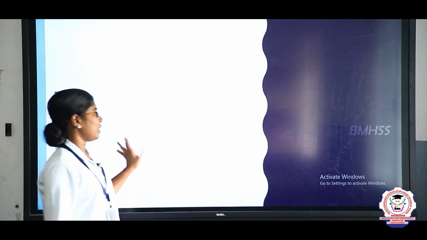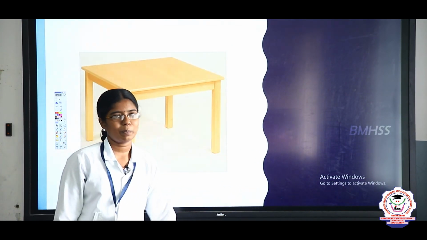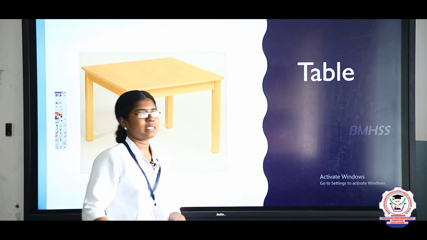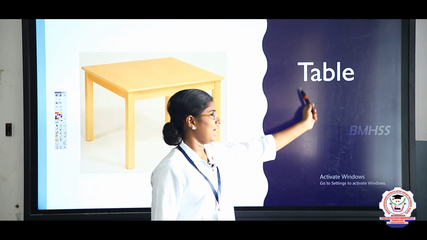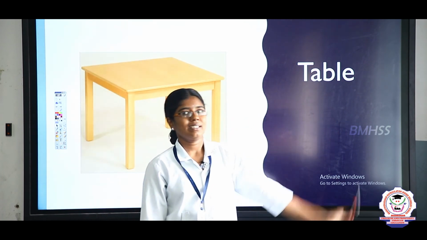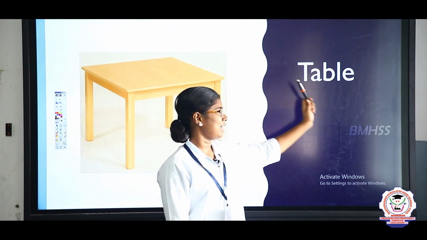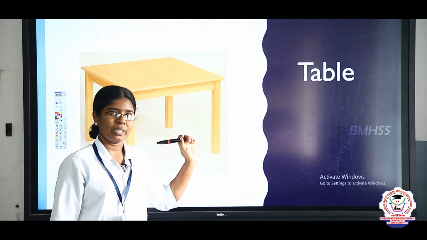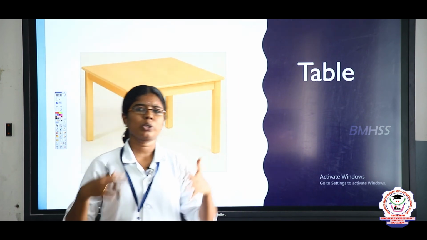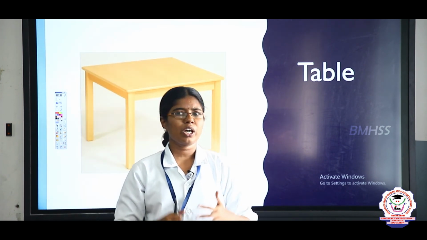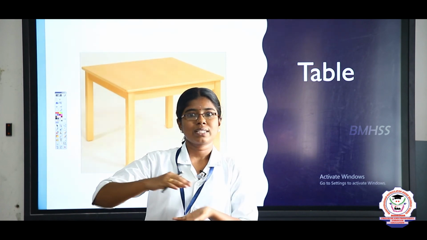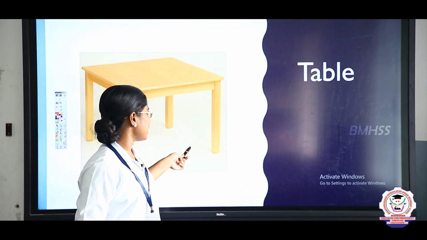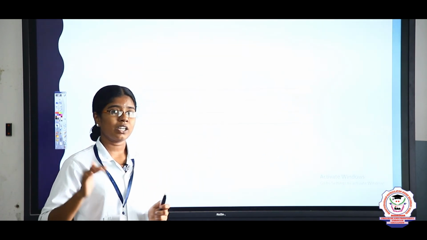The final one is table. What picture is this? Yes, this is the picture of table. The spelling of the word table is T-A-B-L-E. Table. Say it again, my dears. T-A-B-L-E. Table. It is made up of wood. Right, children? Yes, very good. Whatever you want to submit to your teacher, what you have to do? Yes, you have to submit your notes on the table. Right, children? It's very good. So, table is the essential one in our classroom.